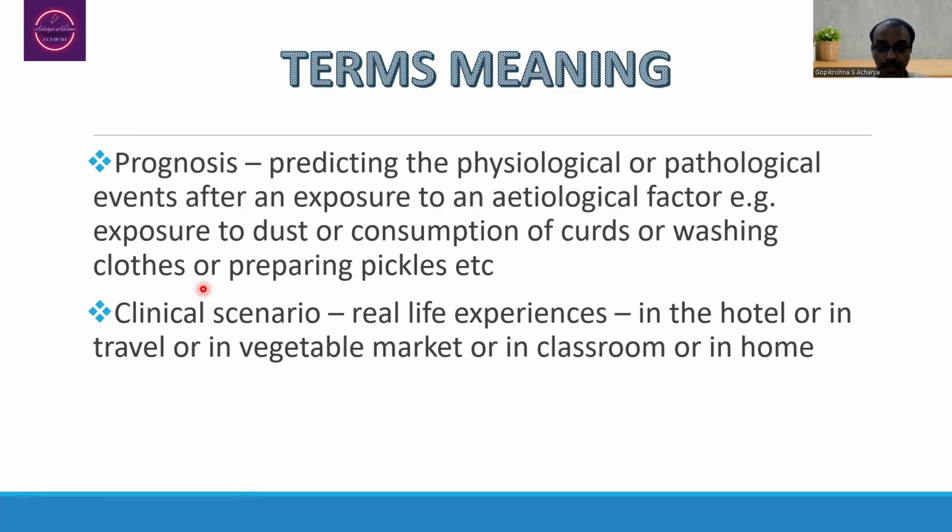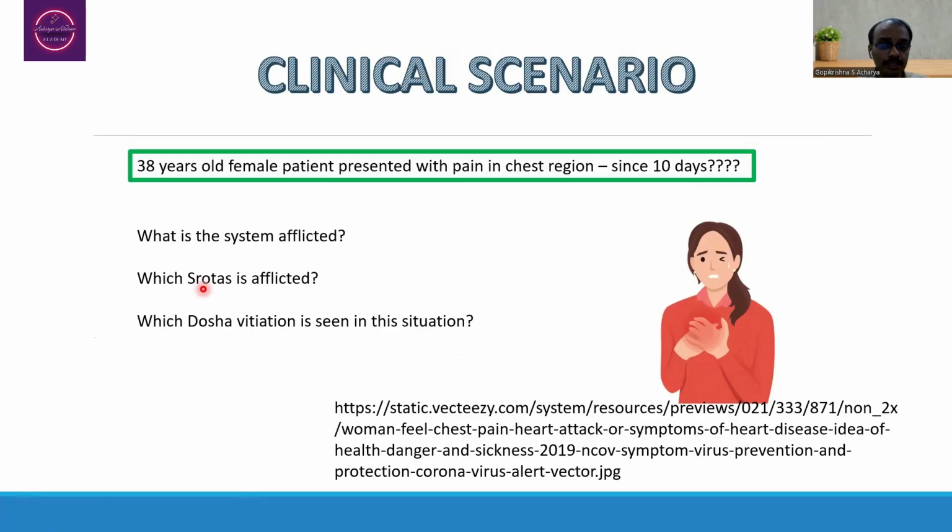So based on this particular background, let us have the discussion of a given case. A 38-year-old female patient presented to you with a history of chest pain since 10 days. So when you think about it, what might be the possible system afflicted in this particular situation? The most probable systems that may be afflicted could be the respiratory system, cardiovascular system, alimentary canal, musculoskeletal system or nervous system. These are the possible systems that may be afflicted if there is chest pain.